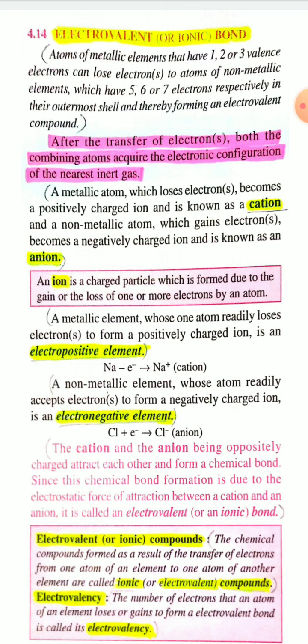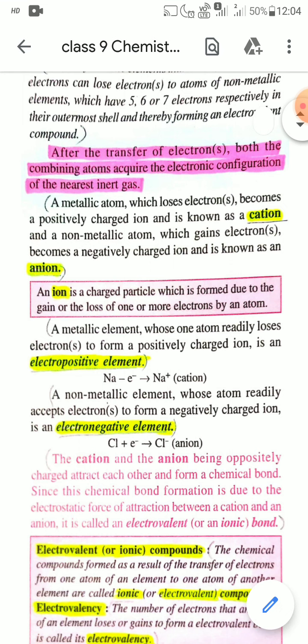That's why these metals, sodium, potassium, calcium, magnesium, are electropositive elements, because they can easily lose their electrons to form cation. And similarly, a non-metal whose atom readily accepts electrons to form a negatively charged ion is an electronegative element.